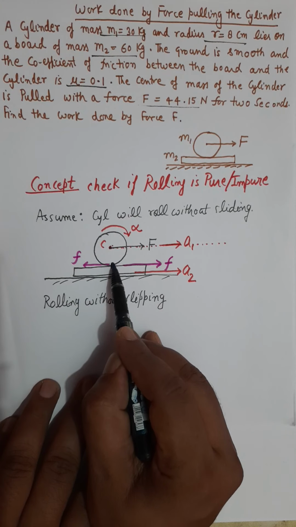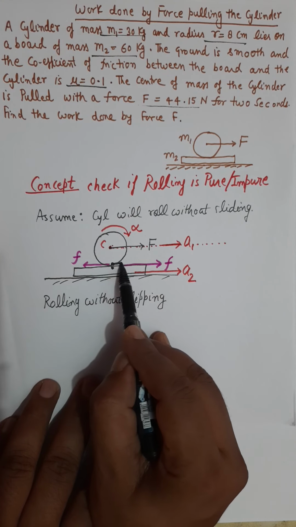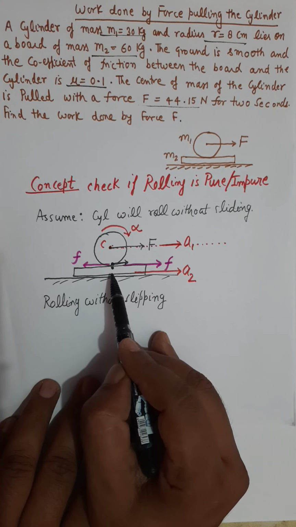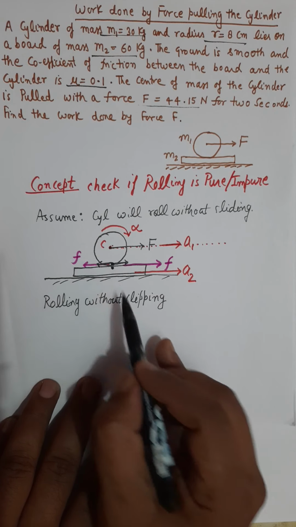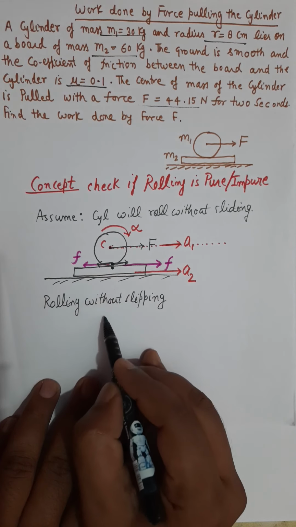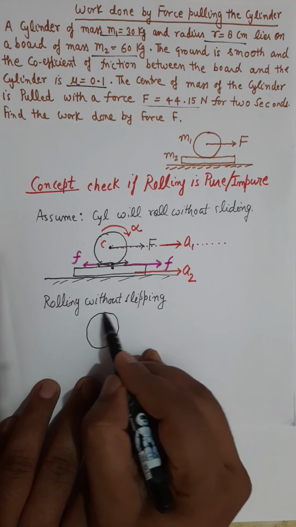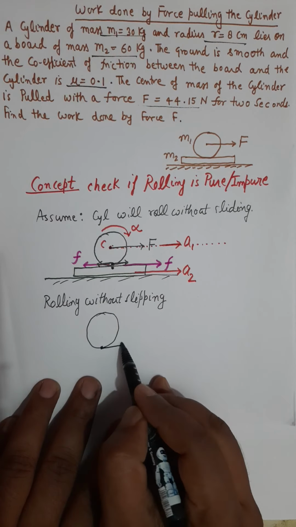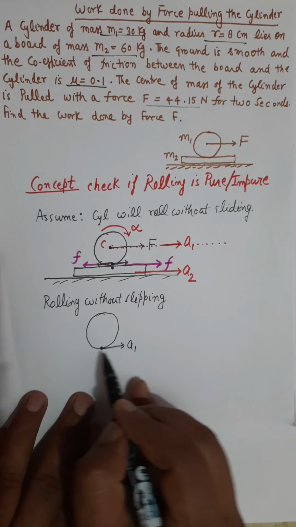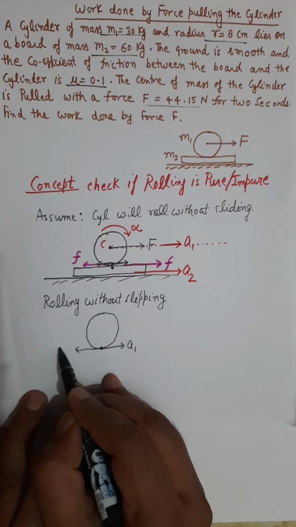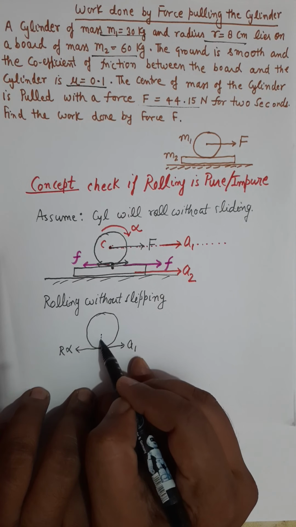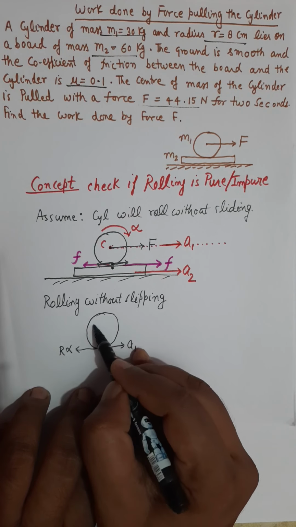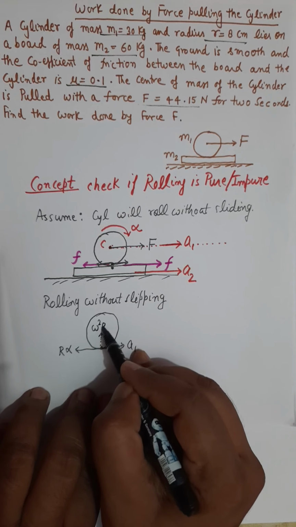So at this bottom point, you will have a linear acceleration a1 in the forward direction and r alpha acceleration in the backward direction. So this bottommost point of the cylinder has a linear acceleration a1 in this direction, tangential acceleration r alpha in this backward direction, and it will also have some centripetal acceleration, but that is of no use for this particular question.